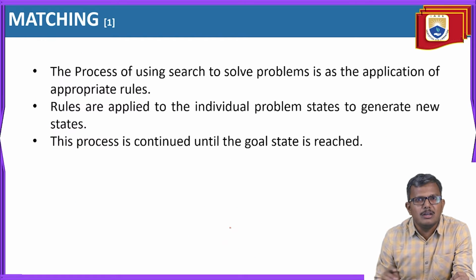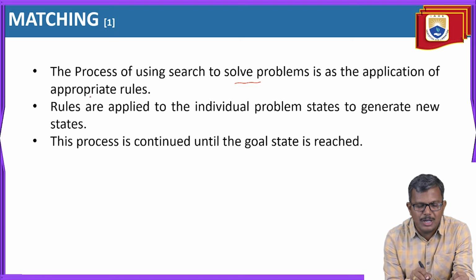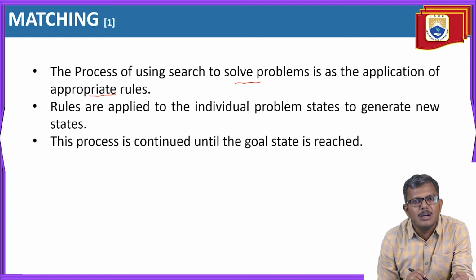Just now I told you that matching is a process of using search to solve problems. It is a process of searching the problem space, and during that search, our primary duty is to identify the appropriate rules. Just simply identifying a rule and applying it to the current state will not make us move to the next state.